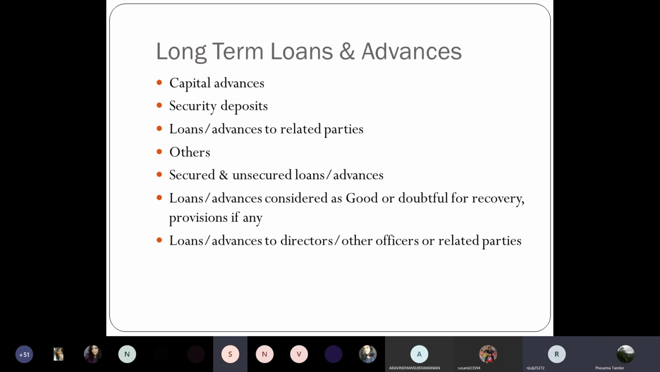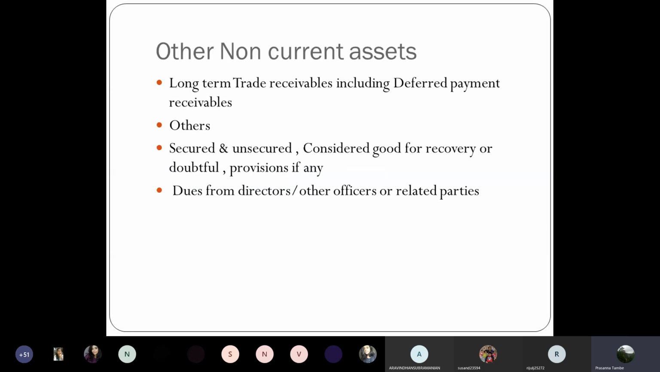So basically, long-term loans and advances is the third item in your non-current category. Then any other non-current asset. We have seen three types of non-current assets so far. One is fixed assets, second is investments, and now we just discussed long-term loans and advances, and now we have a category of other non-current assets. Now, what are the details to be shown here? One example could be long-term trade receivables, including deferred payment receivables.